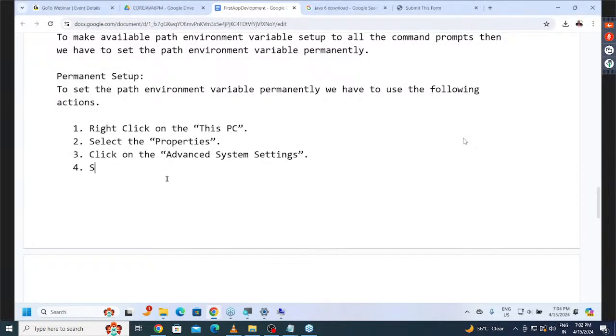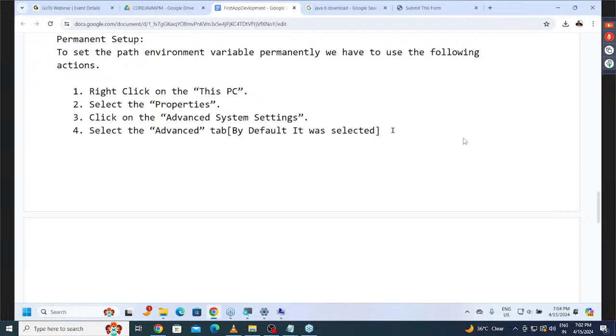Select the advanced tab. By default it was selected. Leave it. It is selected by default. Now understand it clearly. Next one is,